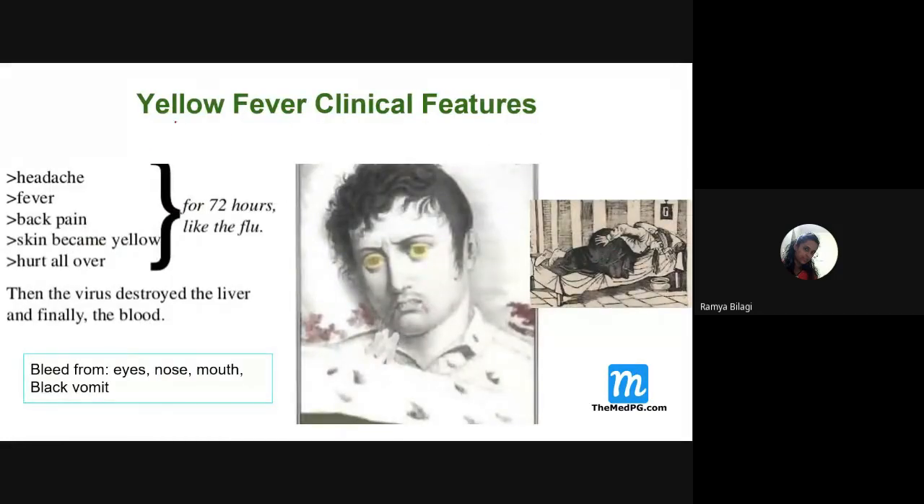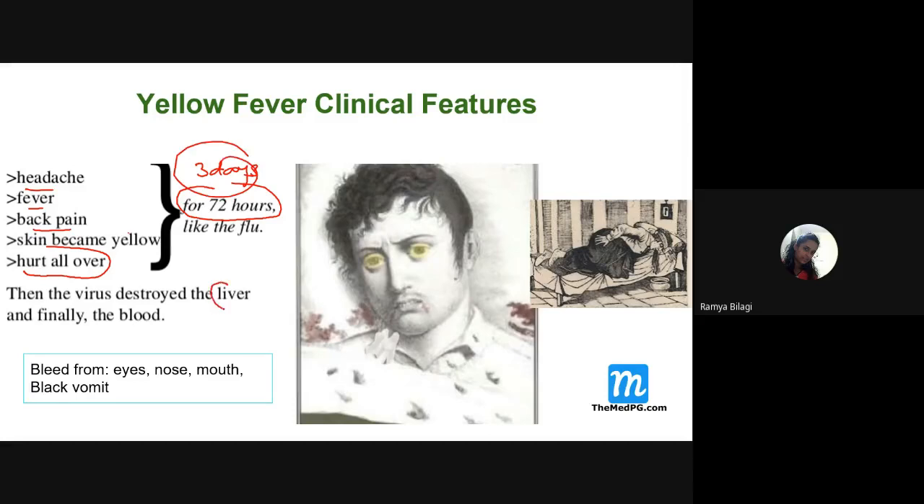Now look here. What are the clinical features of yellow fever? The patient usually presents with headache, fever, and back pain. As liver damage happens, there will be yellowish discoloration of the skin, and the patient will complain of hurting pain over the body. All this happens within 72 hours, or 3 days.